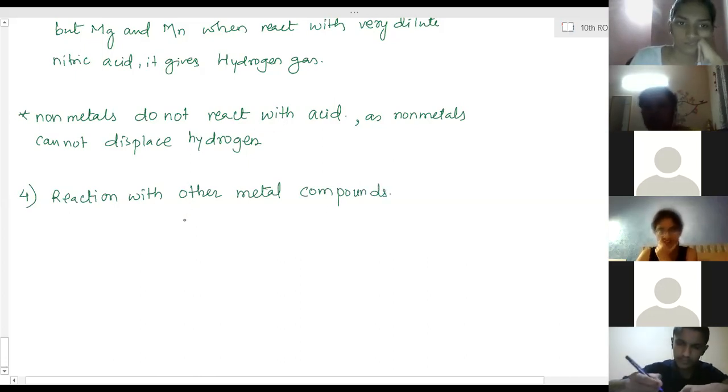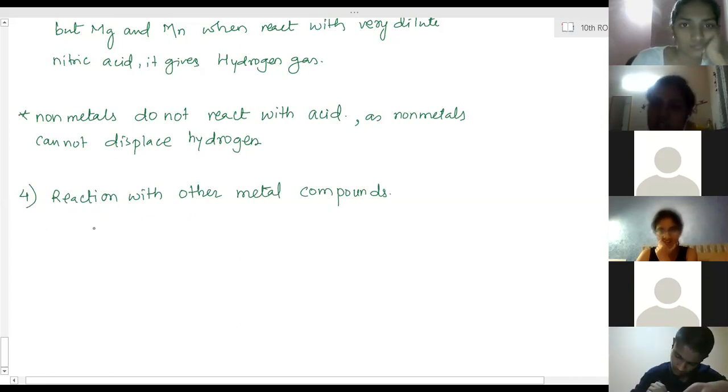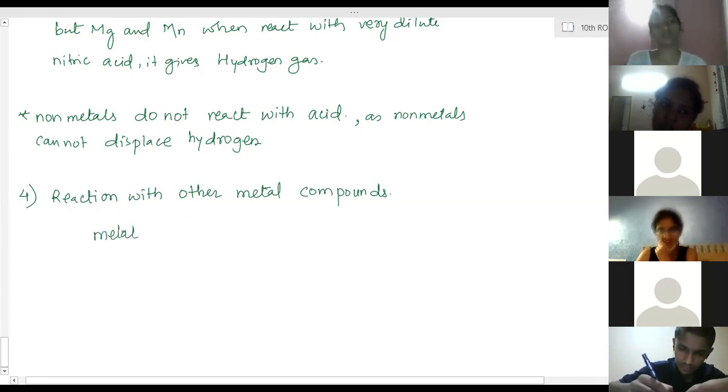Reaction with other metal compounds. So that is a displacement reaction, which we have learned in the first chapter. Metal 1 combines with a metal 2 compound.